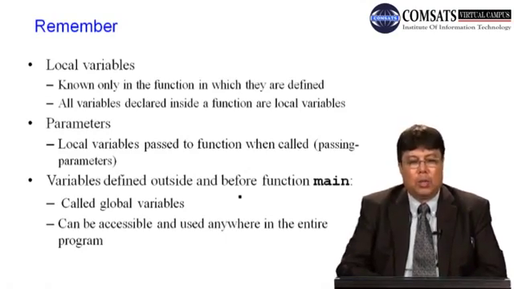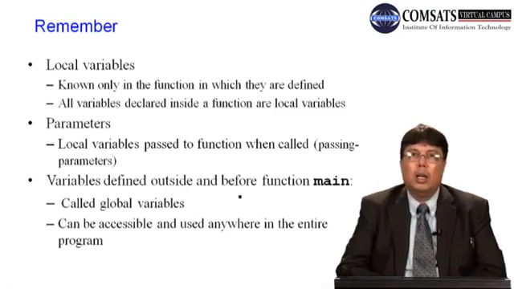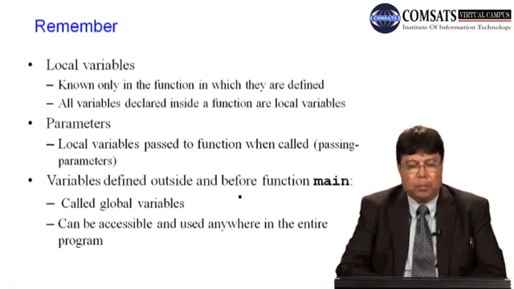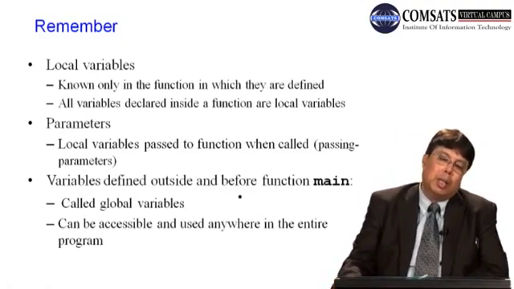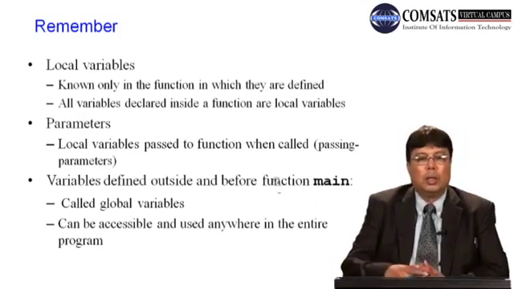Actual arguments. So variables defined outside and before the function main are called global variables. I have given you another name for global variables. What was that? Extern, E-X-T-E-R-N. So external variables are also global variables. So both global and external variables are basically global variables, which are visible to all functions.